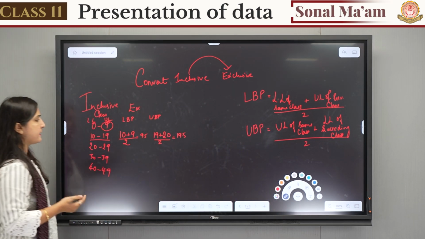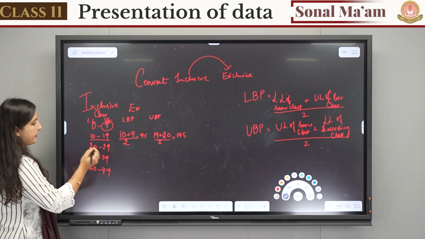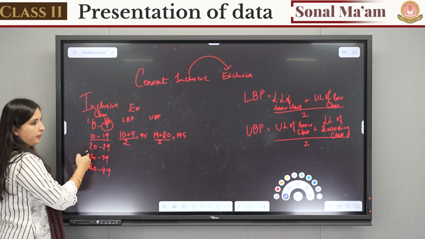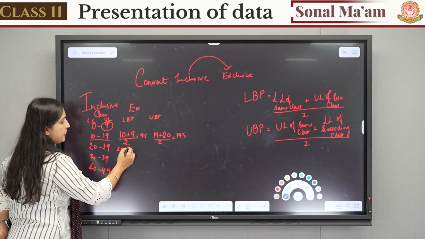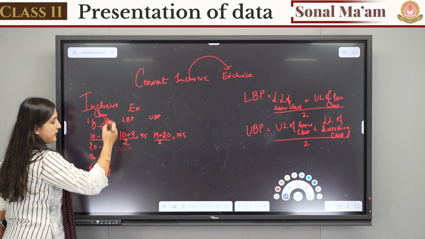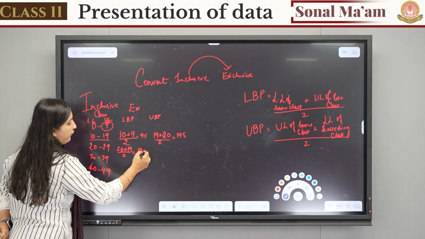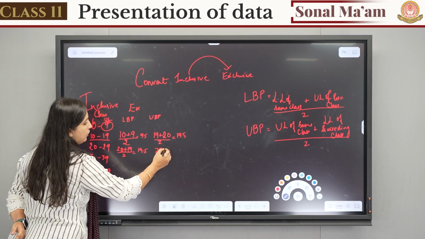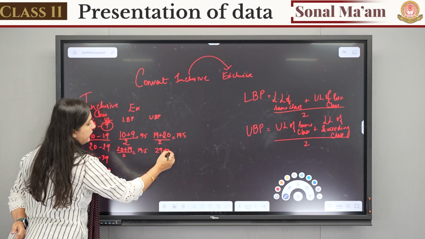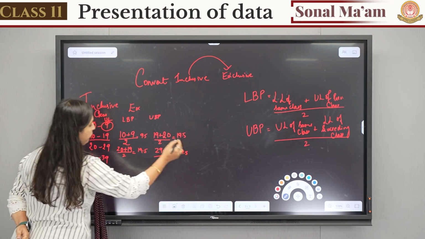Similarly, moving forward, let's see 2-3 examples so that we can see the trend. Next, lower boundary point. Here we are finding the lower boundary point: lower limit of the same class plus upper limit of the preceding class divided by 2, that comes to 19.5. Upper limit of the same class plus lower limit of the succeeding class divided by 2, that comes to 29.5.